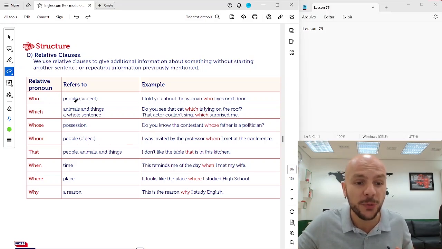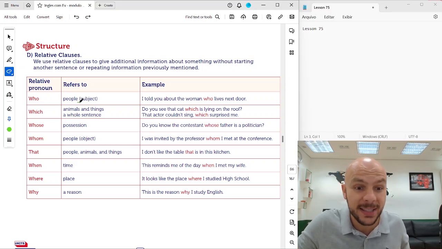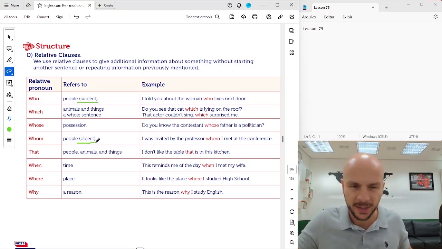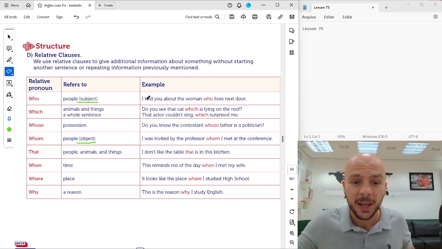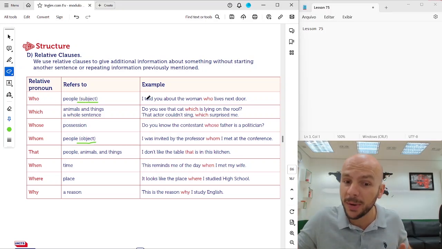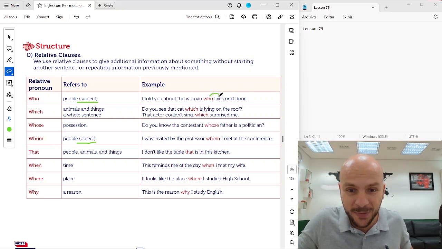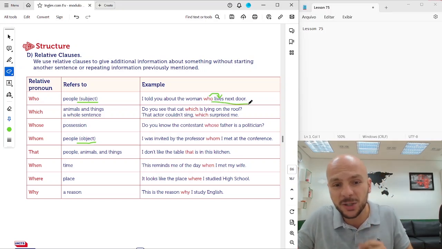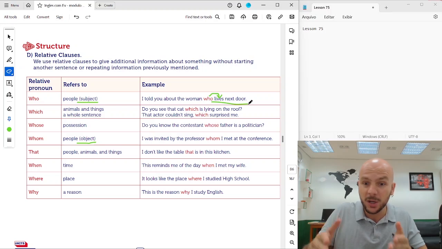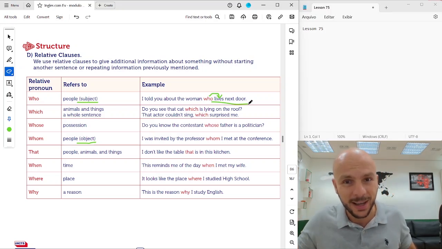Who. We use who for people when they are the subject. Don't confuse with whom when they are object. We are going to talk about whom in a second, all right? So who is used for people. I told you about the woman who lives next door. So the woman lives next door. Okay, she is the subject of this sentence here. The woman lives next door. So I told you about the woman who lives next door.